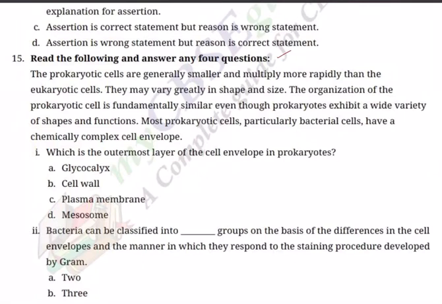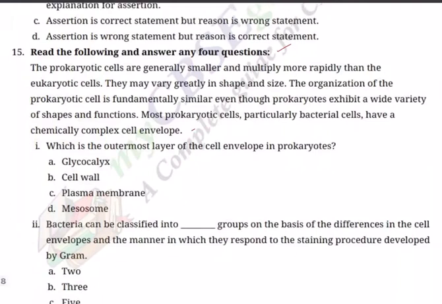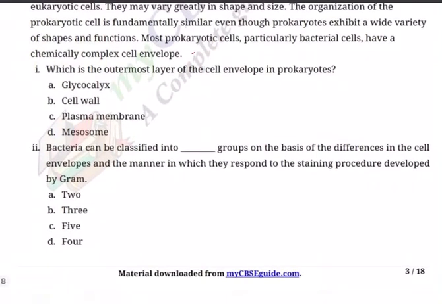The prokaryotic cells are generally smaller and multiply more rapidly than the eukaryotic cells. They may vary greatly in shape and size. The organization of the prokaryotic cell is fundamentally similar, even though prokaryotes exhibit a wide variety of shapes and functions. Most prokaryotic cells, particularly bacterial cells, have a chemically complex cell envelope. Question. Which is the outermost layer of the cell envelope in prokaryotes? Glycocalyx, cell wall, plasma membrane, and mesosomes.